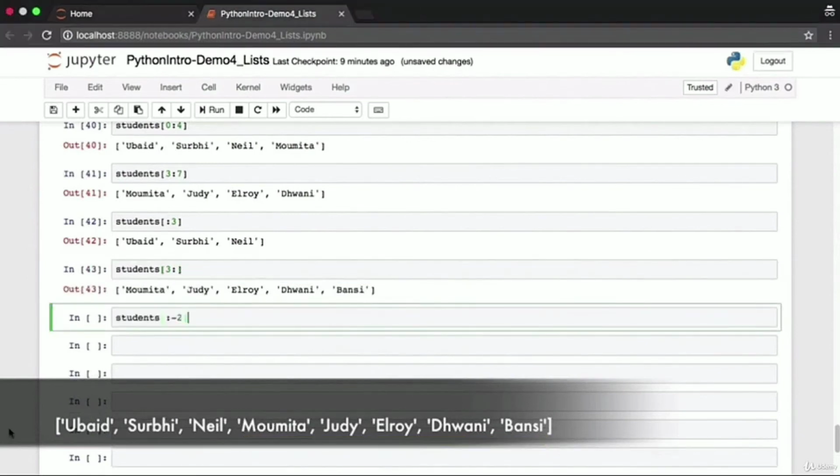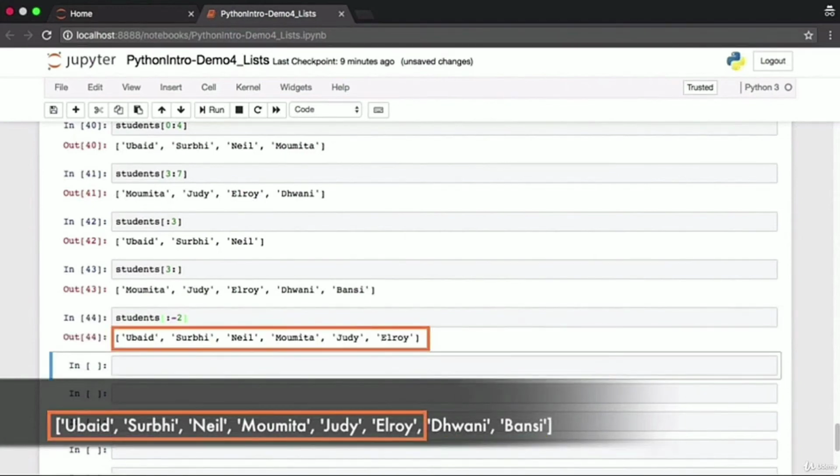List slicing can seem quite confusing even though it's actually very simple. What used to be really confusing for me is when I saw negative indices within list slicing operations. But we already know that negative indices mean count from the end of the list. Here, let's parse what's going on. We want to start from the beginning of the list. We've omitted the start index, then there is the colon, and we want to go up to the second last element in the list. Second to last student in our list is Dhwani. That student will not be included. So we go from Ubaid up to Elroy.